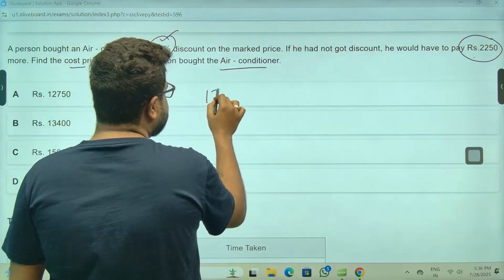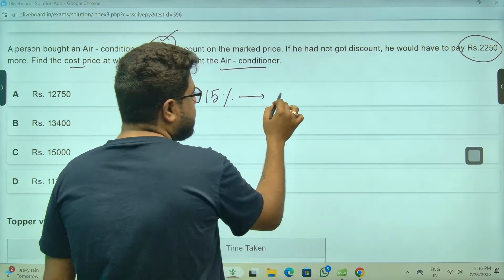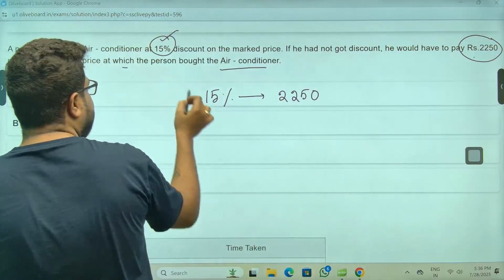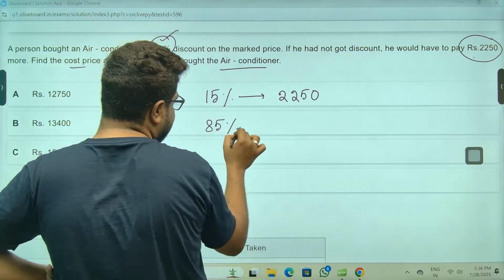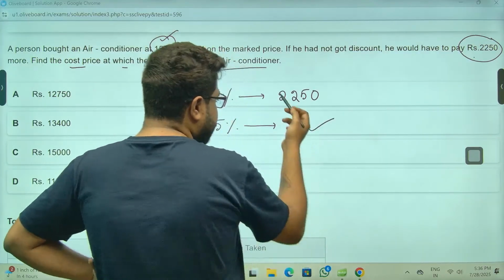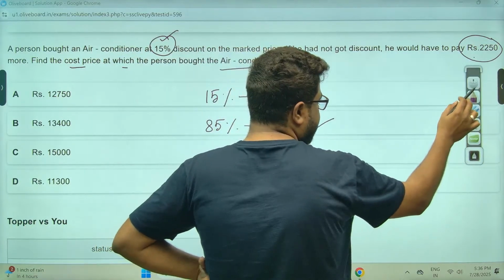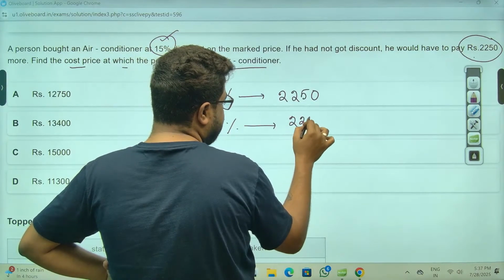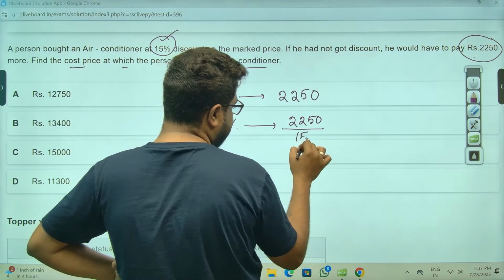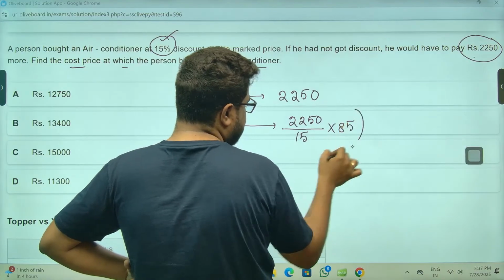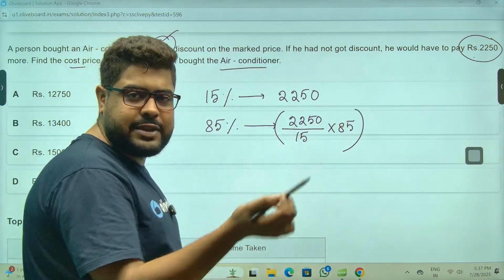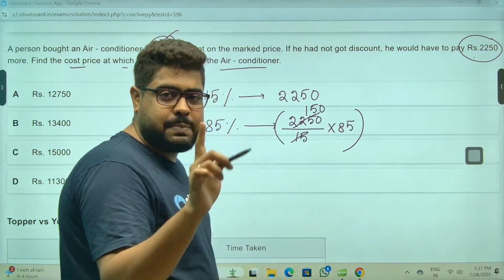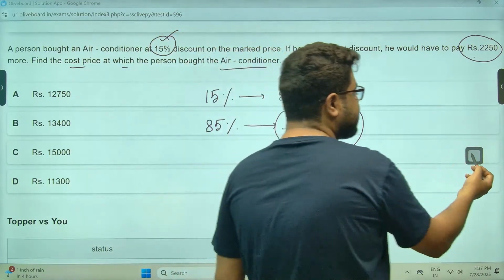Sir, 15% is the discount, equal to 2250. So you can do it like this, and I need what? I need the 85% value. और एक तरीका दिखाऊंगा और भी easy. So this will be 2250 by 15 into 85. Correct? So you'll say 225 is 15 squared. So this will be 150 into this, very simple. But please understand the easier method here in these situations.